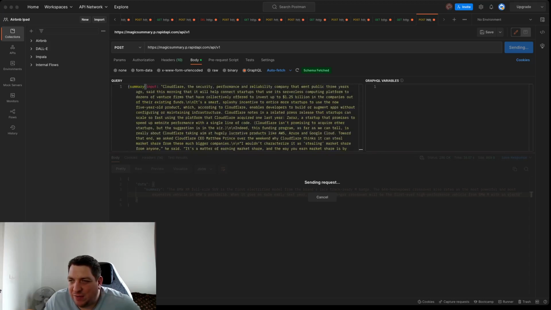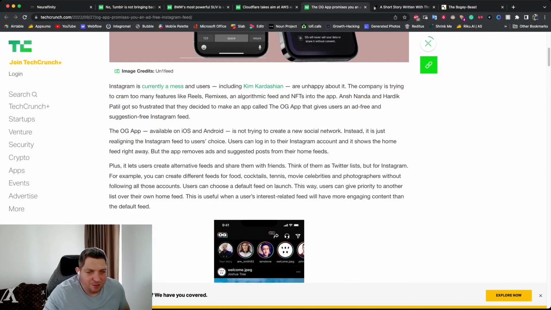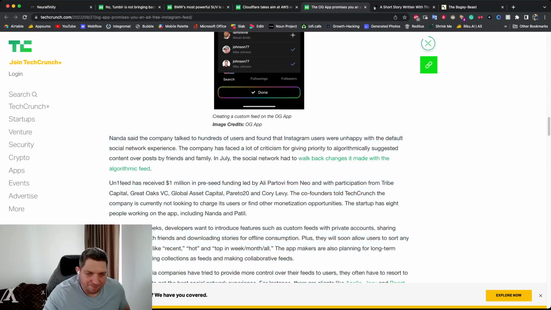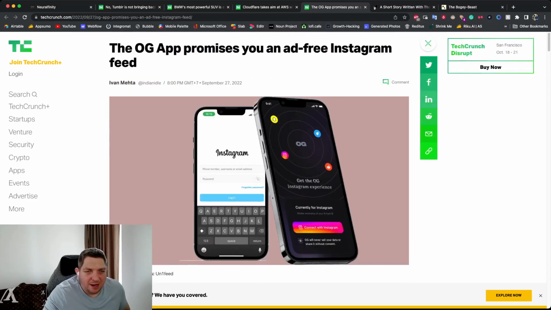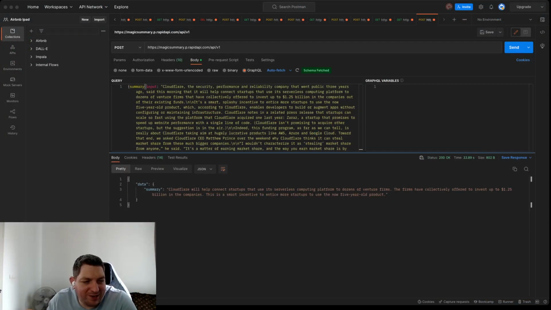So now we have the Cloudflare one generating. And after this, we also have an article on Instagram and an app which makes Instagram like the original version, apparently. And we will queue this up so it's ready to go in Postman, and we can see what that generation is going to look like. The Instagram is here. And we come back to Postman and we can see the Cloudflare summary.